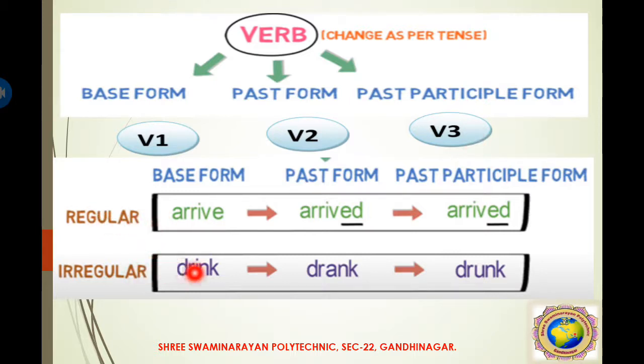And irregular means, suppose this is drink, so its past forms are drank and drunk. So these three are all different. So V1, V2, V3 are all different. That's why it's called an irregular verb. Okay. So I suggest that after this lecture you collect a larger number of V1, V2, V3 forms for your calculations, for making sentences, or for filling in the blanks. Okay.